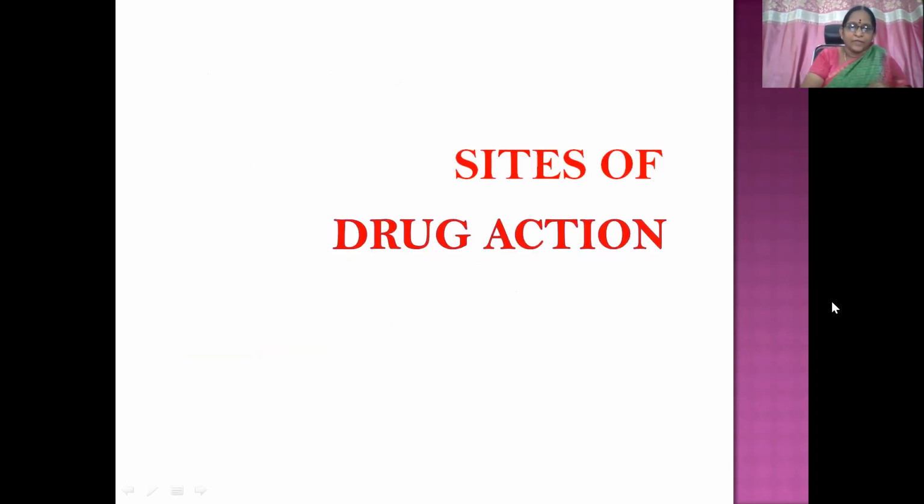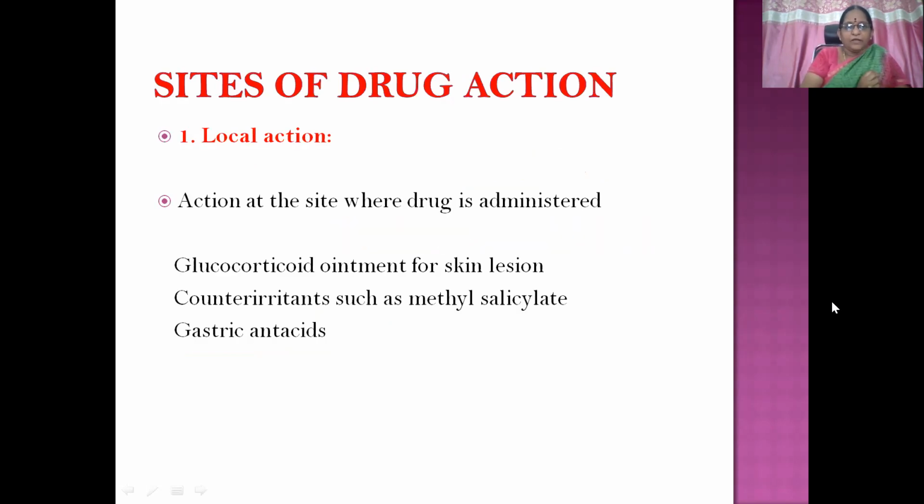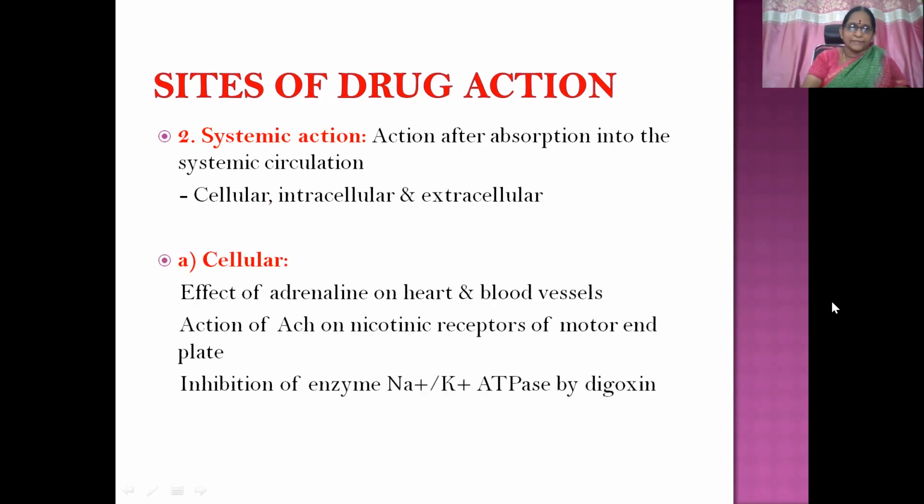Okay. Then coming to the sites of drug action. It can be divided into various categories. Number one, local action. Action at the site where the drug is administered. Examples are glucocorticoid ointment for skin lesions, where we have a skin lesion and we apply the drug at the same site. Counter irritants such as methyl salicylate, then gastric antacids.